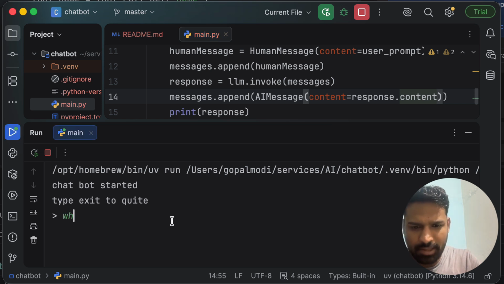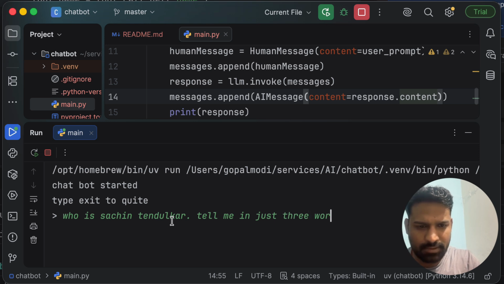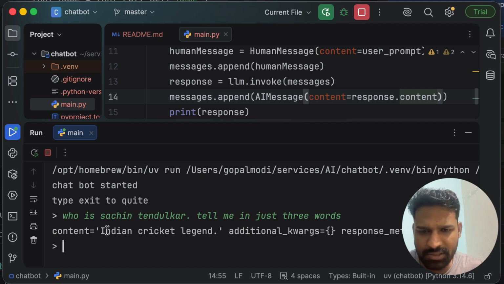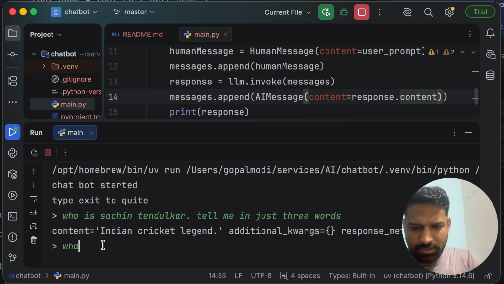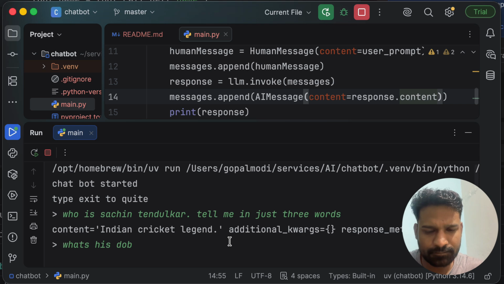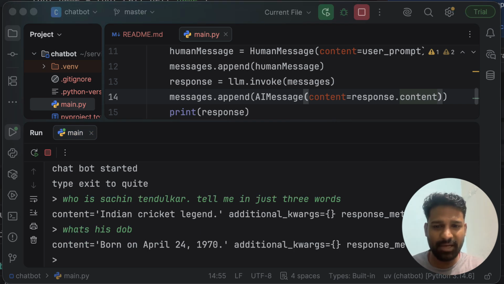Okay, now let's write again: who is Sachin Tendulkar, tell me in just 3 words. Okay, so it responded Indian cricket legend. Now we'll write what's his DOB. Now we have got the response from the LLM and it's able to tell the date of birth. So the LLM is able to recall all the past conversation and answer the current prompt accordingly.